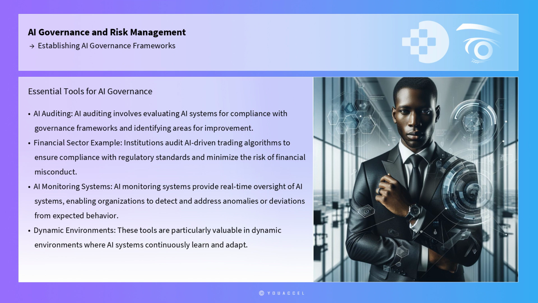In addition to frameworks, practical tools such as AI auditing and monitoring systems are vital for establishing AI governance. AI auditing involves evaluating AI systems for compliance with governance frameworks and identifying areas for improvement. A notable example is the use of AI auditing tools in the financial sector, where institutions audit AI-driven trading algorithms to ensure compliance with regulatory standards and minimize the risk of financial misconduct.